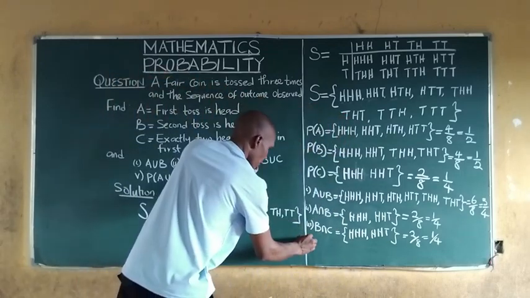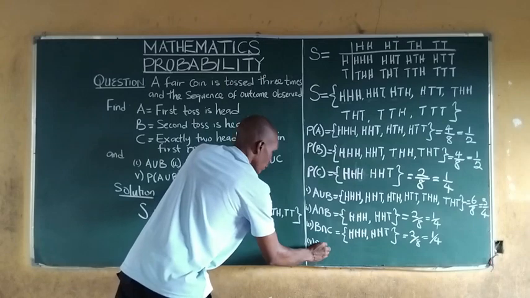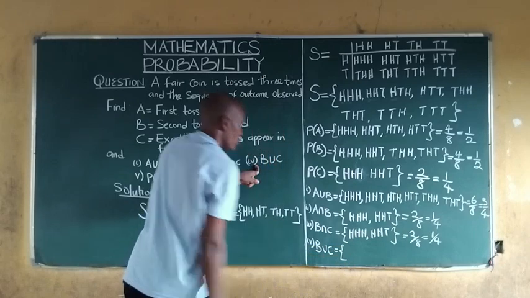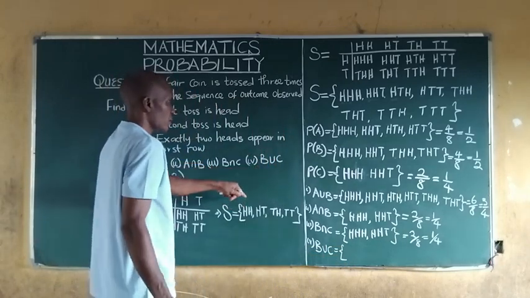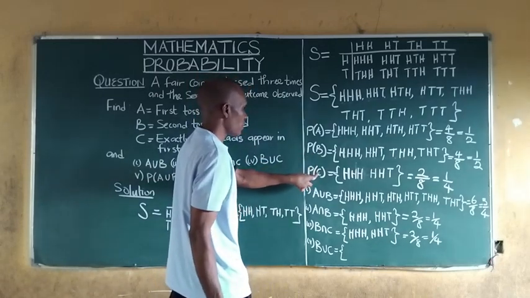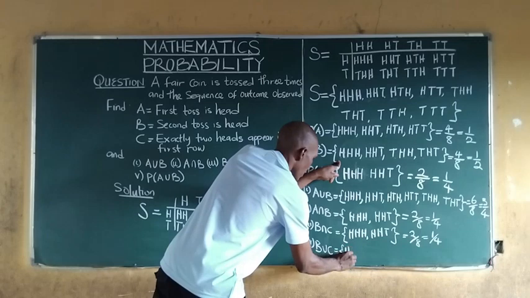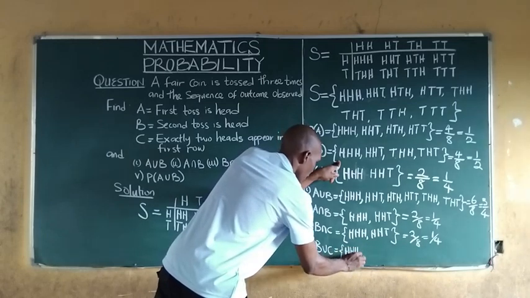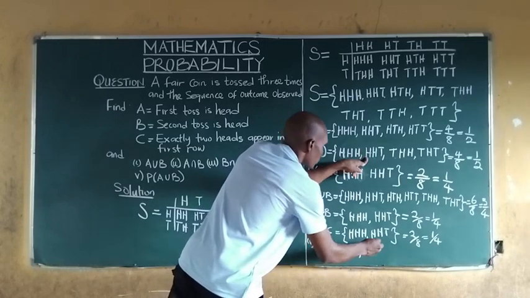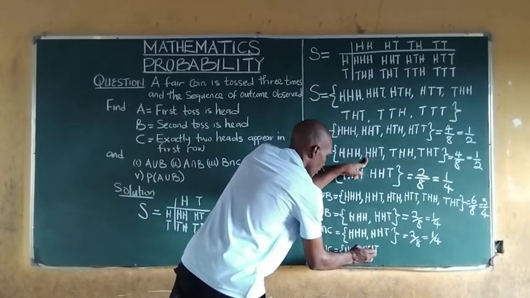Next, we are asked to find B union C. This is common, this is common, so we take one: head, head, head. This is common: head, head, tail.